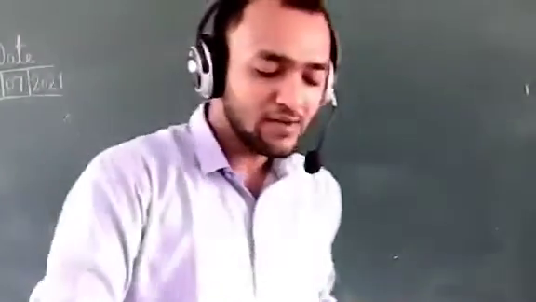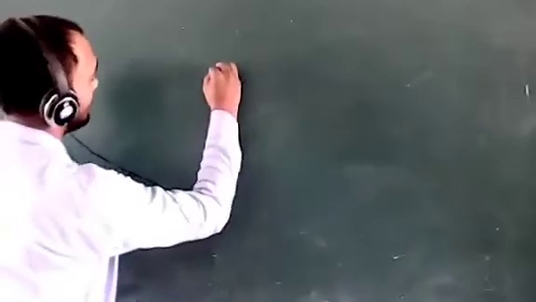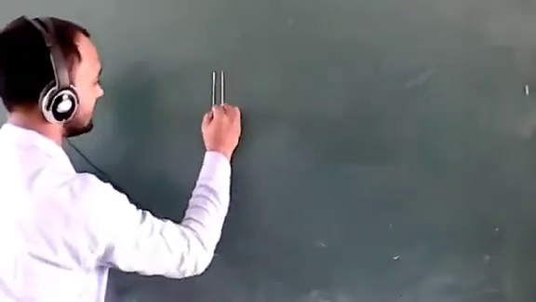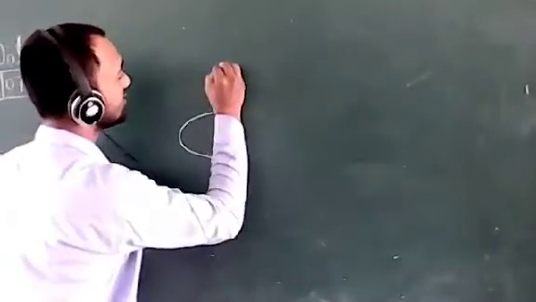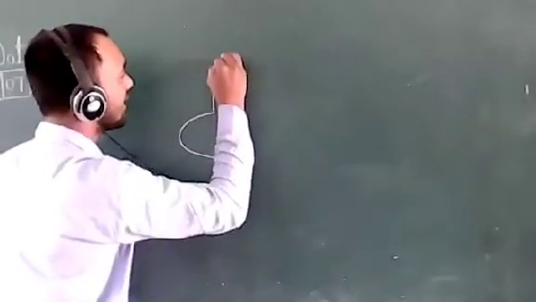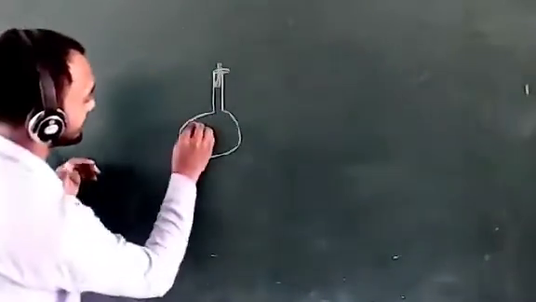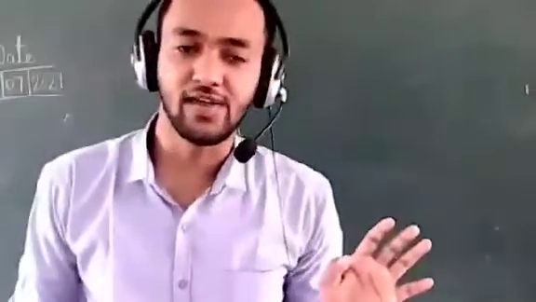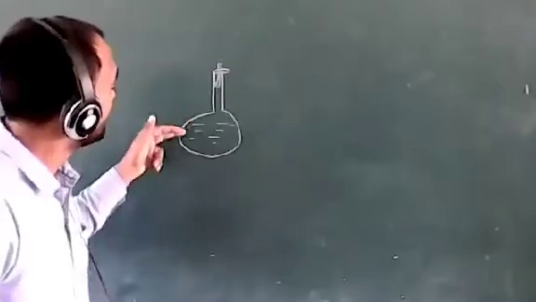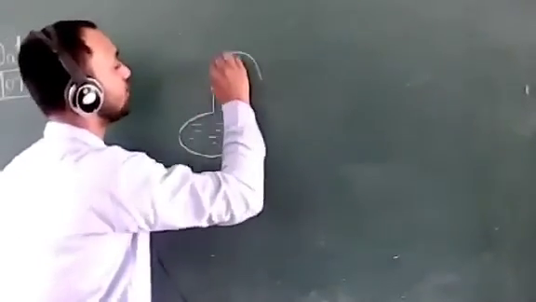Now, if we have to find out the density of any liquid, how will you find it? It is done with the help of a density bottle. So look here, what is a density bottle? It is something like this, and here is a stopper of this density bottle, and here a capillary tube. After that, we fill it with water. The density bottle is designed in such a way that if you fill in excess water, it will be discharged from this capillary tube.